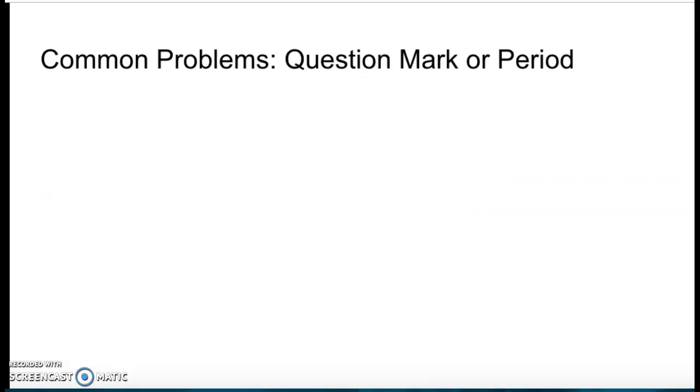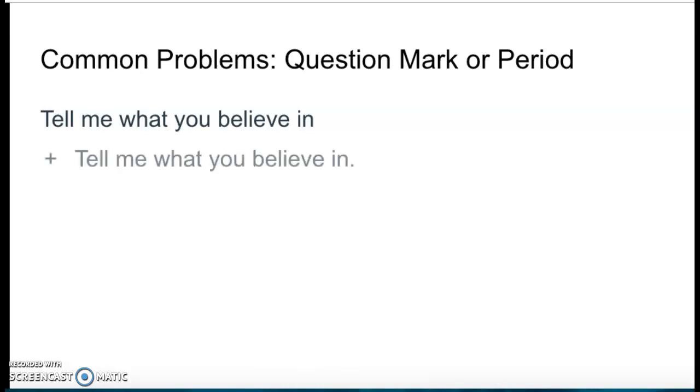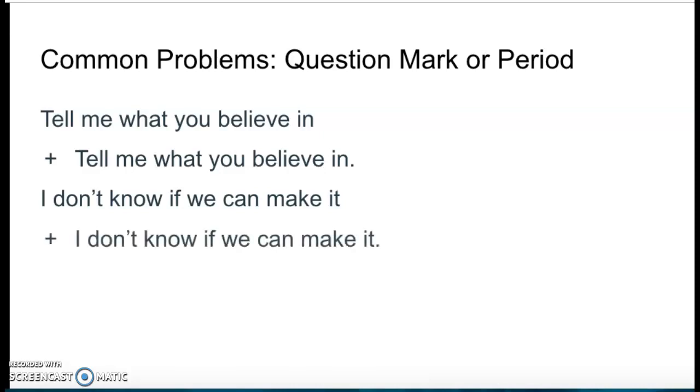And then just the question, a question mark or period. So in that case, you have to look at the main clause of the sentence, the beginning of the sentence. Tell me. Is that a question? Tell me. No, that's a command, right? And so you're going to use a period. Tell me what you believe in, period. I don't know. Is that a question or a statement? It's a statement, right? So I don't know if we can make it, period.